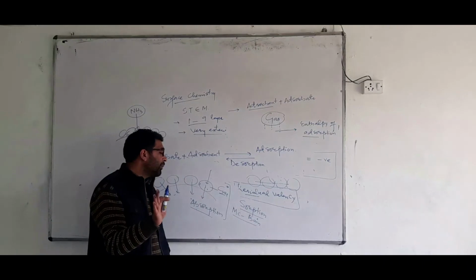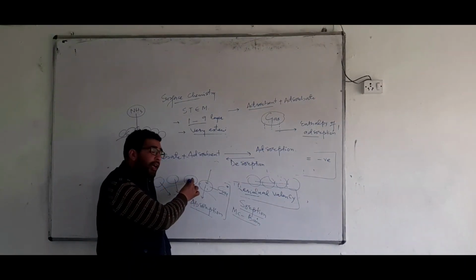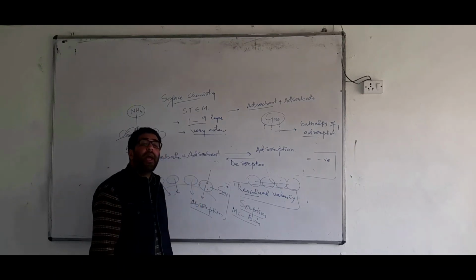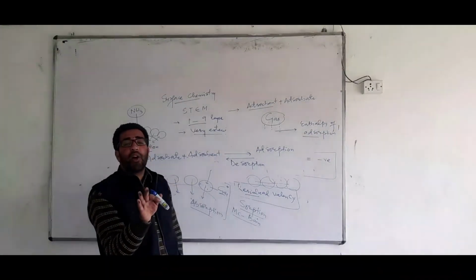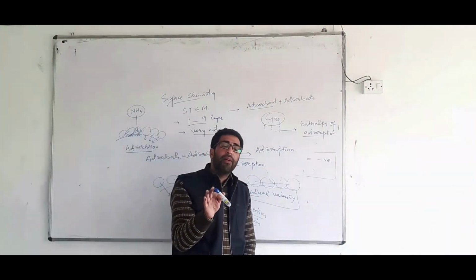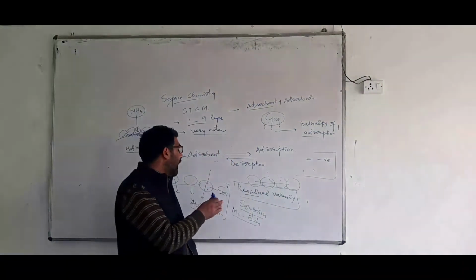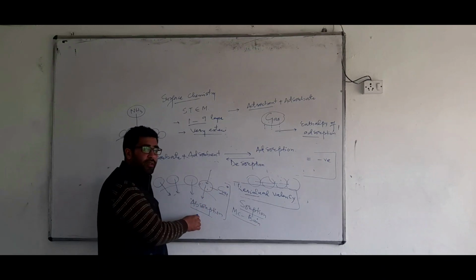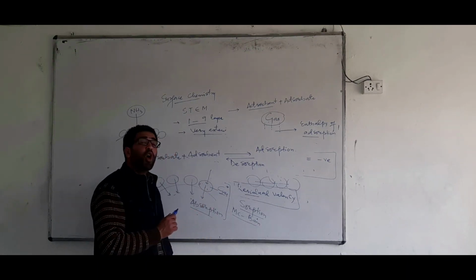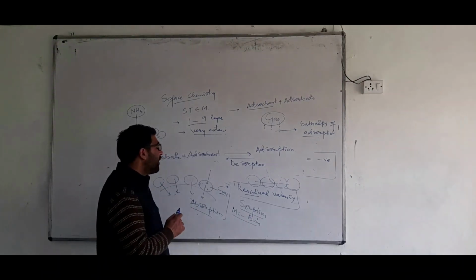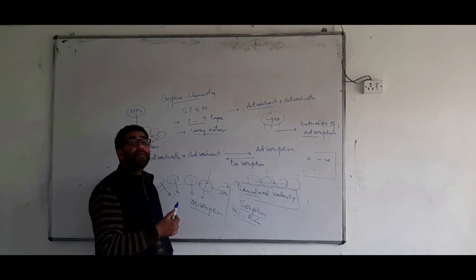Remember it, sorption means first of all there must take place adsorption, and afterwards absorption. First of all they will be present only on the surface. After a few seconds or minutes, time is not mentioned in any book, they will penetrate inwards, that means they will undergo absorption. Sorption means simultaneously there takes place adsorption and absorption.